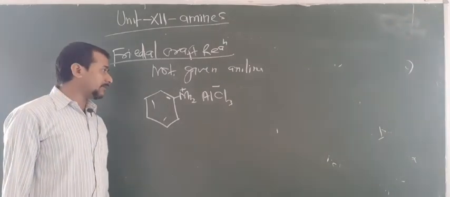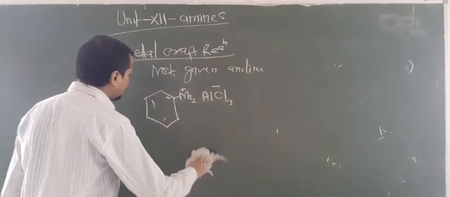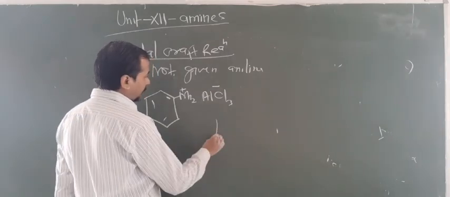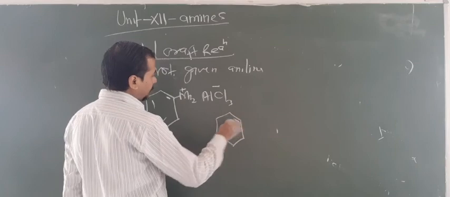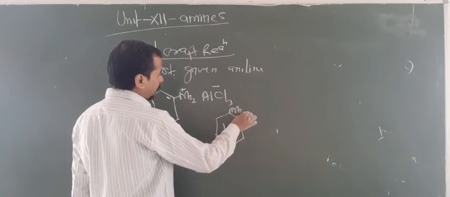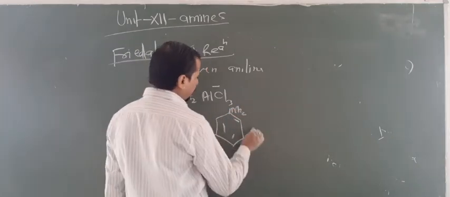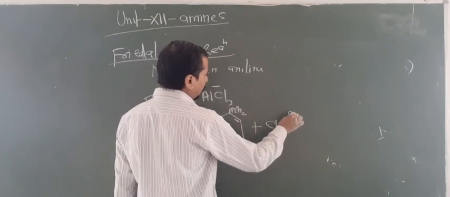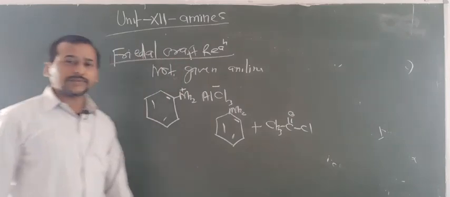By formation of salt, they do not give the Friedel-Crafts reaction. So this type of question may be asked in the board examination, with some confusion created by the examiner. Look here. The reaction is given like this, aniline with CH3COCl. What will be the answer?